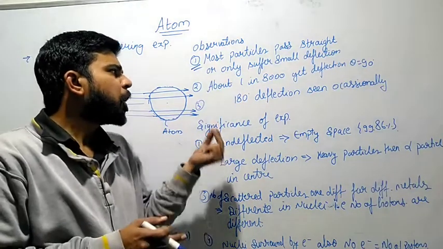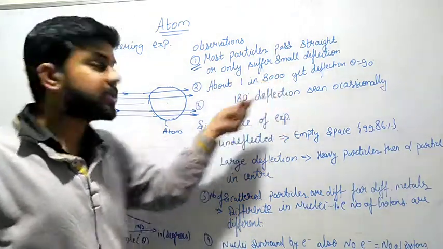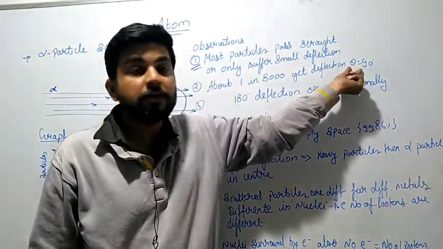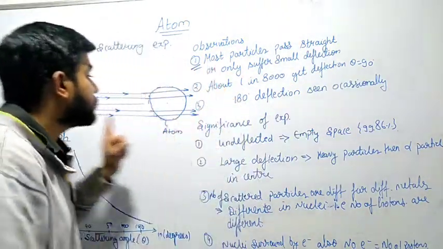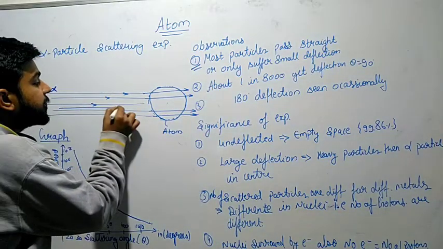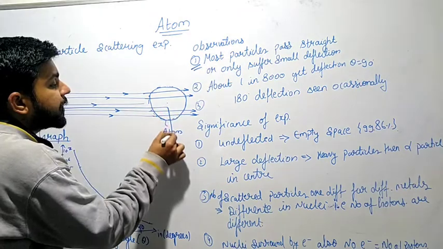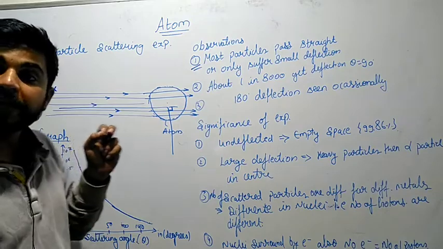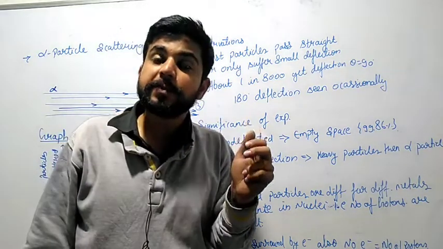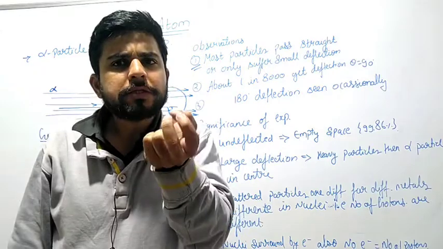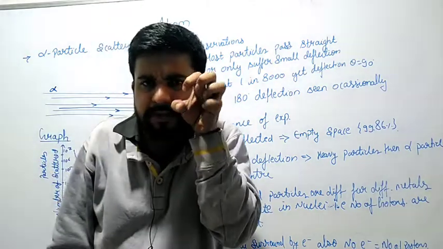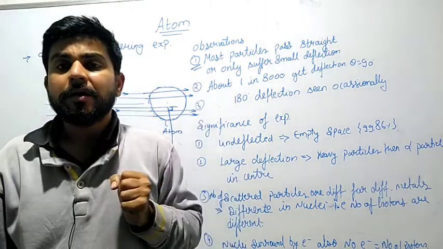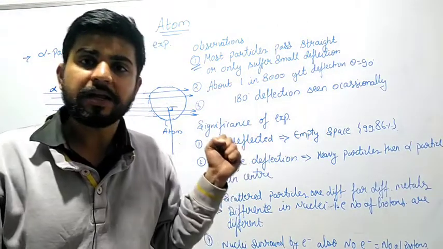Secondly, they saw that out of 8,000 alpha particles they triggered, only one got deflected by an angle theta. Out of 8,000, only one got deflected, by 90 degrees. It means most of the space in the atom is empty, and very little material is inside it. They gave the theory after doing this experiment.